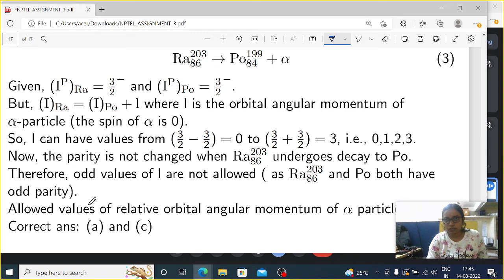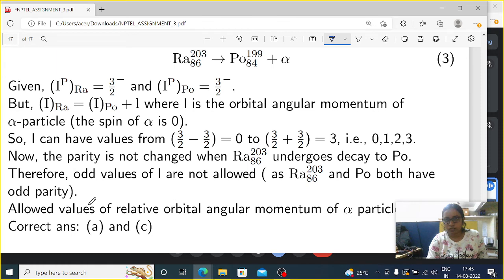But we already know that I_Ra equals I_Po plus L, where L is the orbital angular momentum of the alpha particle, and for the alpha particle the spin part is 0. So J equals L plus S, with S equals 0, so J equals L here. So I_Ra equals I_Po plus L, where L is the orbital angular momentum of the alpha particle.